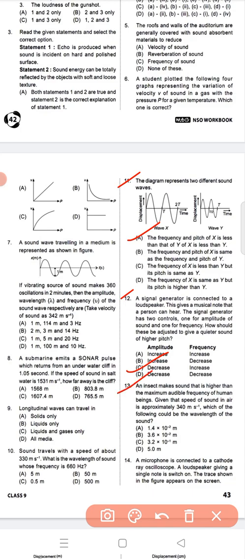Next, question number 13. An insect makes a sound that is higher than the maximum audible frequency of human beings. Given that the speed of sound in air is approximately 340 meters second inverse, which of the following could be the wavelength of the sound? So question number 13, option A, 1.4 into 10 to the power minus 2 meter, is the correct option.